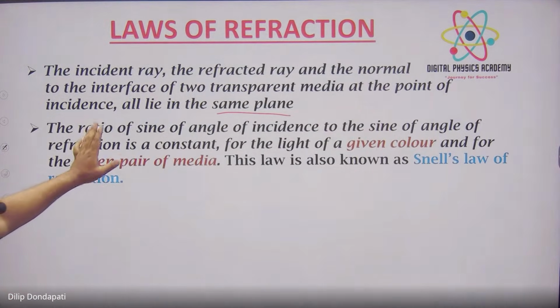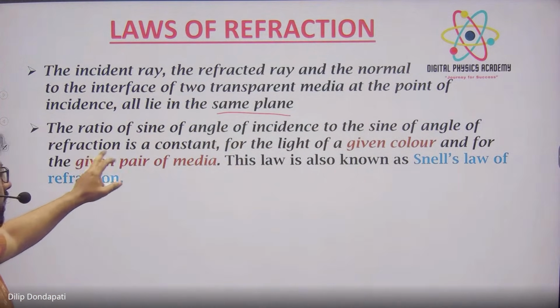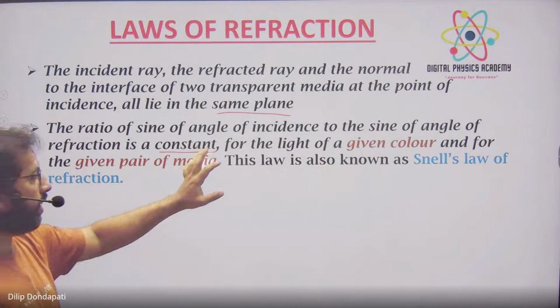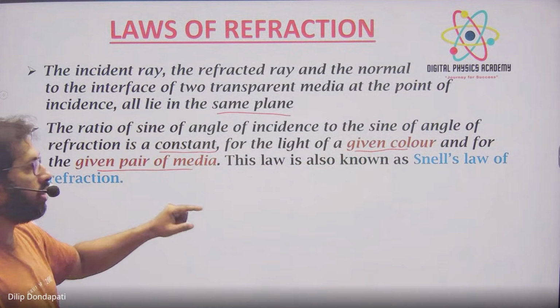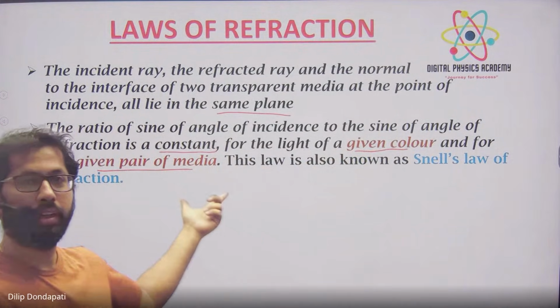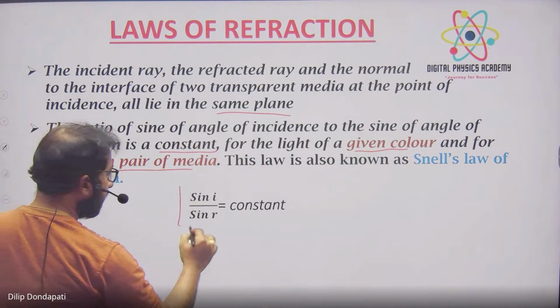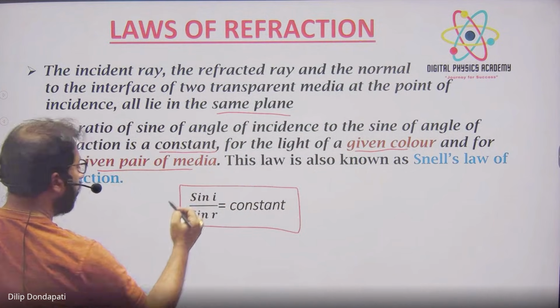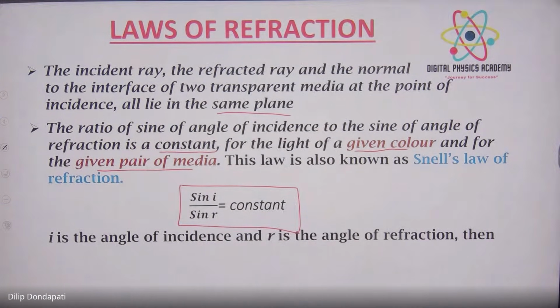The ratio of the sine of the angle of incidence to the sine of the angle of refraction is constant for light of a given color and for a given pair of media. I'll explain this one. This law is also called Snell's law. Very important. So what is it saying? The ratio of sine i by sine r is always a constant value. This is the second law, where i is the angle of incidence and r is the angle of refraction. In the exam they will ask you to define Snell's law.